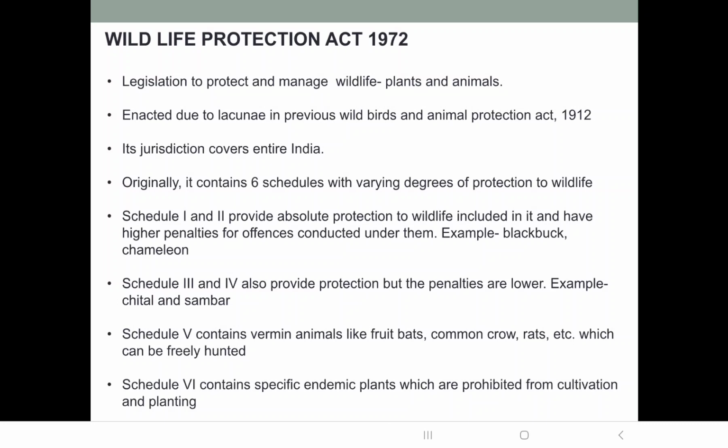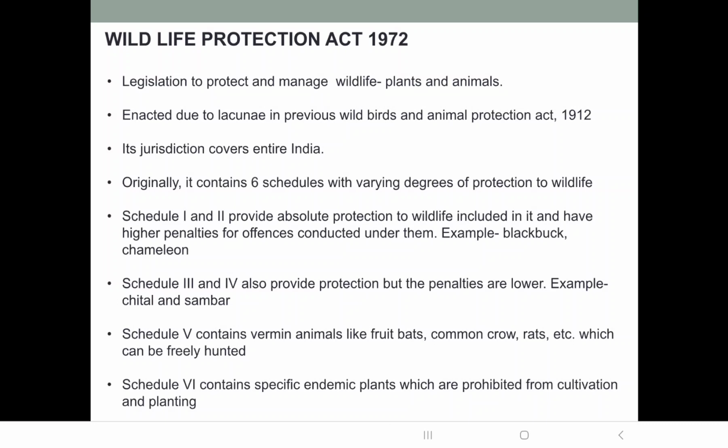So, the Wildlife Protection Act is a legislation to protect and manage wildlife, that is plants and animals. Why was this enacted? It was enacted due to the gaps in the previous Wild Birds and Animal Protection Act 1912. Previously, the Wild Birds and Animal Protection Act was carrying out the function of protecting wild animals.